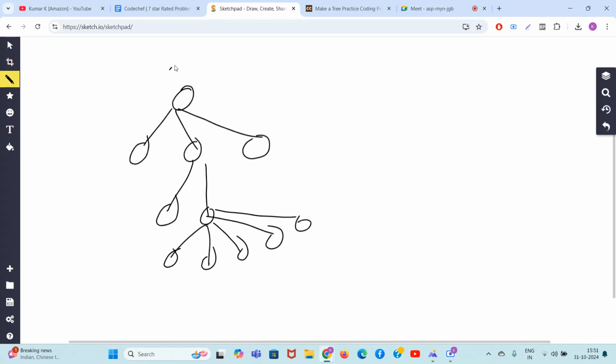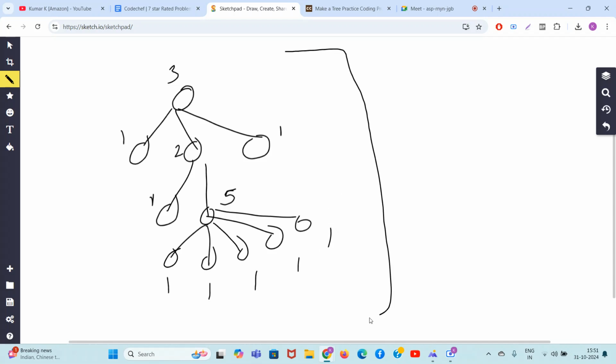This node's degree is 3, then 1, 2, 1, 1, and this one has degree 5, then 1, 1, 1, 1, 1. You can see those degrees, right? But I will say that the answer will always be greater than or equal to 5.